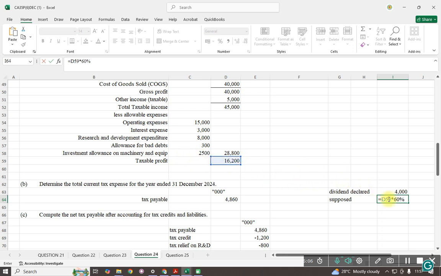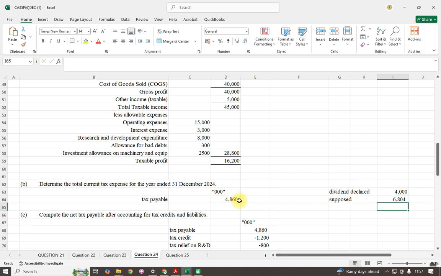So it should be this one minus the tax payable. Whatever remains, they are supposed to distribute 60% of that. So they are supposed to distribute 6804. Let me just deal with these.